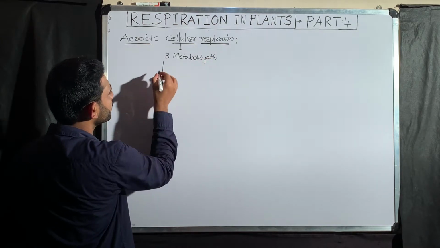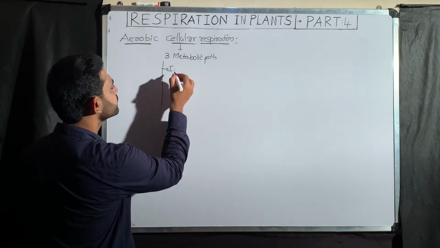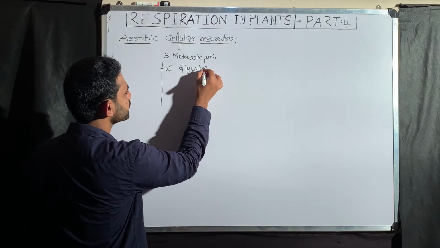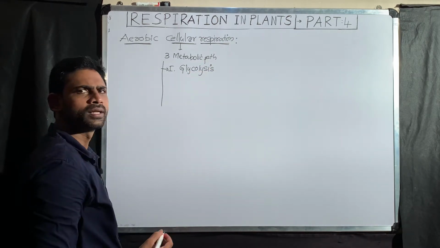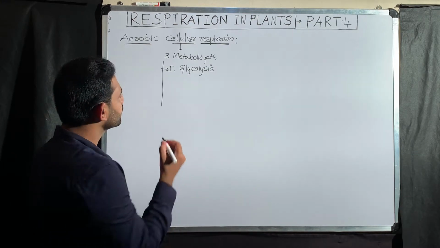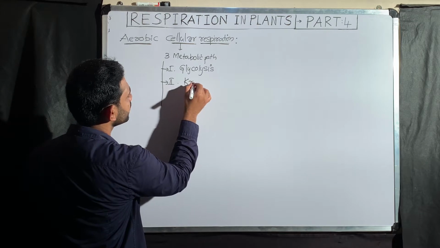Those include, first, Roman number 1, I am designating, glycolysis. Once glycolysis is completed, the second metabolic pathway starts. That is metabolic pathway 2, the Krebs cycle.